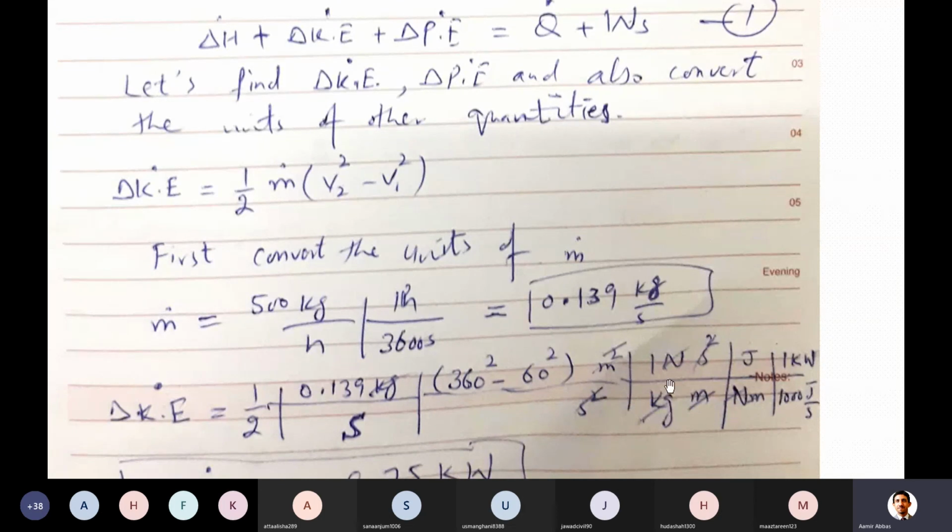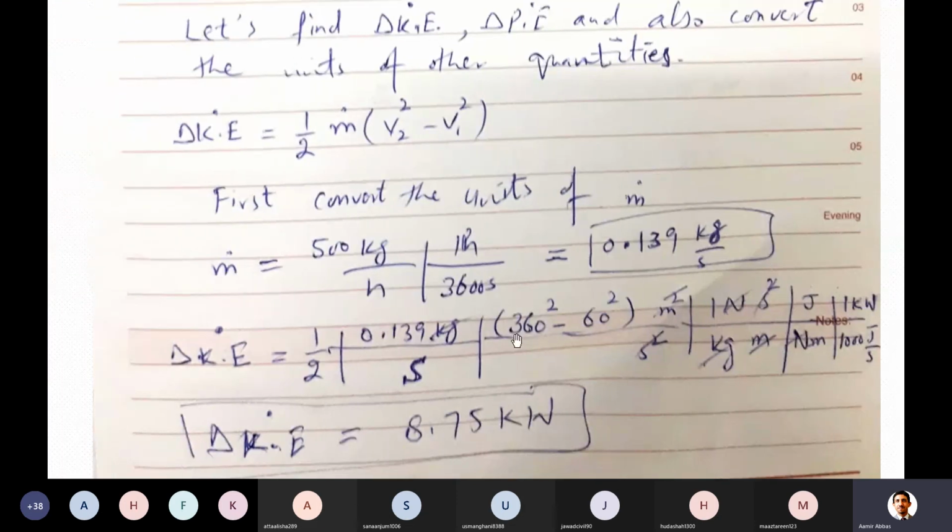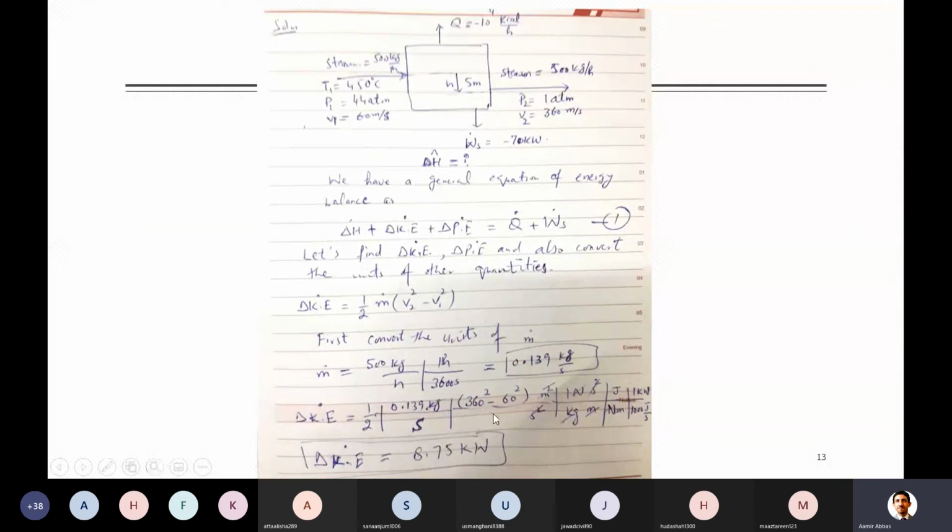Because I was looking for something to cancel these kg meter and second square, I think it's pretty straightforward for you. Just use it, and then later you know that Newton meter is equal to joule, and then joule per second is equal to watt. But here I'm using 1000 because I'm looking for a kilowatt answer. So you can see that you are done with this. Change in kinetic energy is 8.75 kilowatt. So clear? If any question, let me know here.